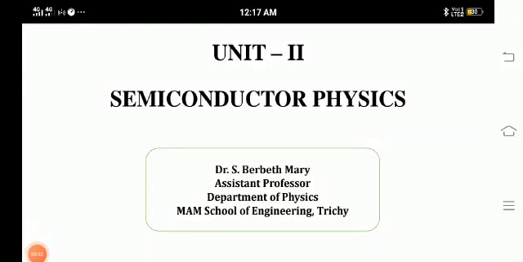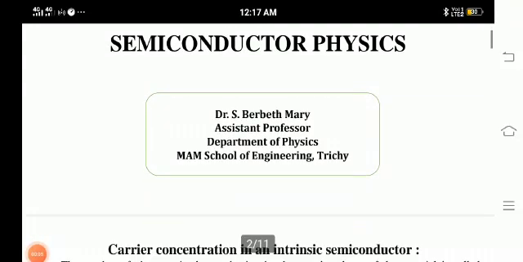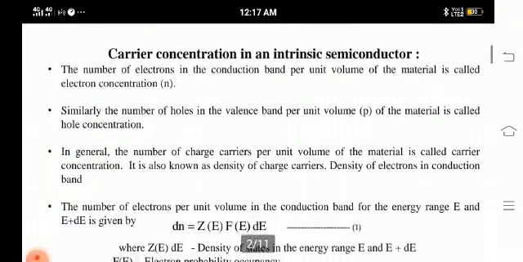Good morning to all. The topic which we are going to discuss is carrier concentration of an intrinsic semiconductor. As we know, an intrinsic semiconductor is a pure form of semiconductor. In this, the number of electrons in the conduction band per unit volume of the material is called electron concentration. Similarly, the number of holes in the valence band per unit volume of the material is called hole concentration. So, the number of charge carriers per unit volume of the material is called carrier concentration.